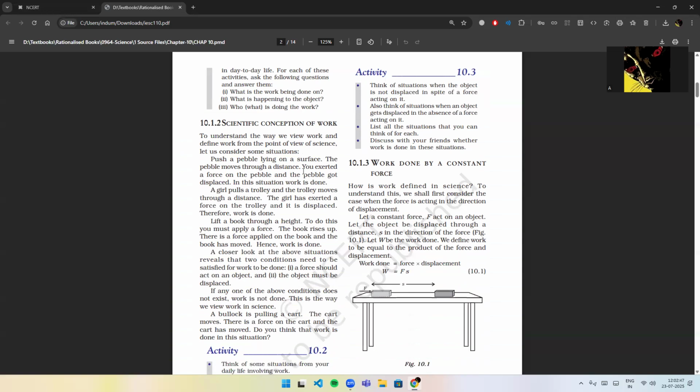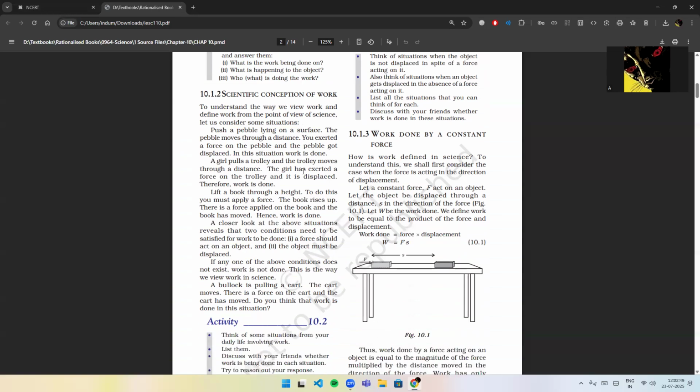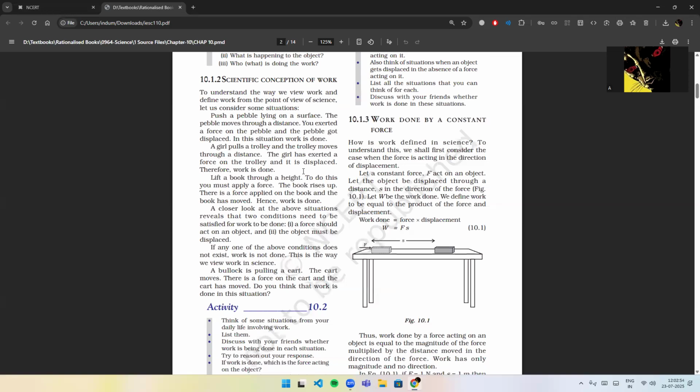Scientific conception of work. To understand the way we view work and define work from the point of view of science, let us consider some situations. Push a pebble lying on a surface. The pebble moves through a distance. You exerted a force on the pebble and the pebble got displaced. In this situation, work is done.